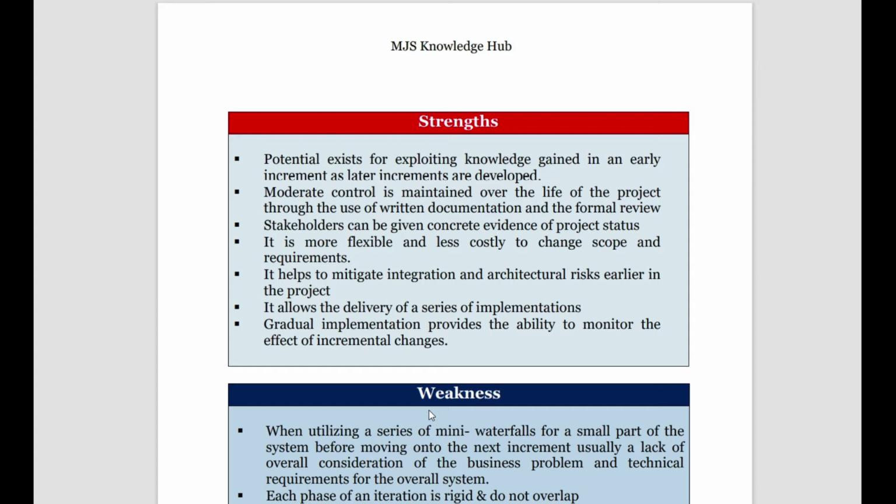It's more flexible and less costly to change the scope. It can easily mitigate integration and architectural risk. It allows delivery of a series of implementations, and gradual implementation provides the ability to monitor the effect of incremental change. At a time, development would have less focus by the management, but the incremental model helps in slow development of the system, in a phased manner.